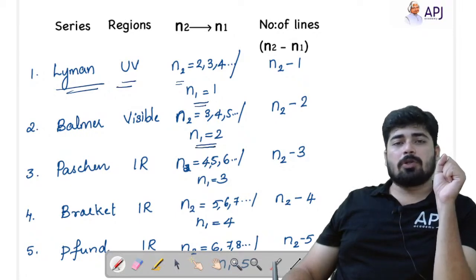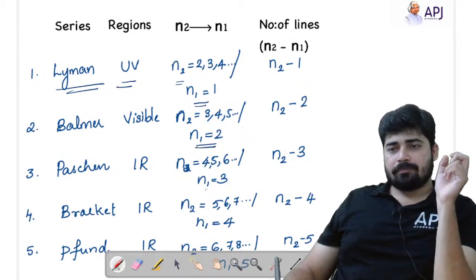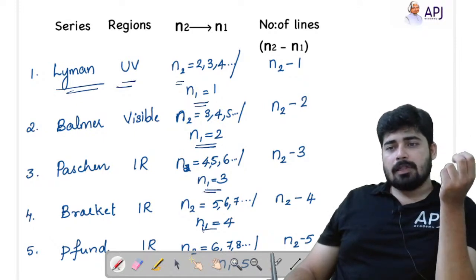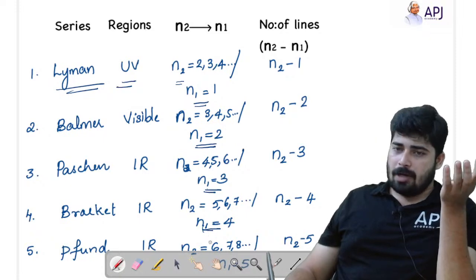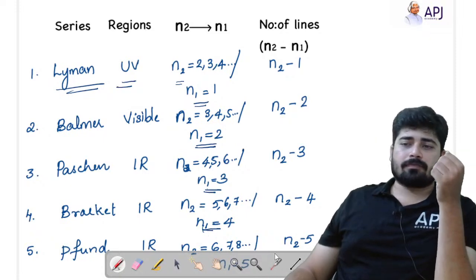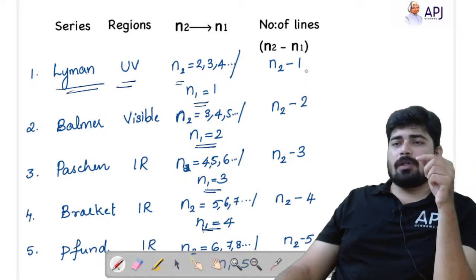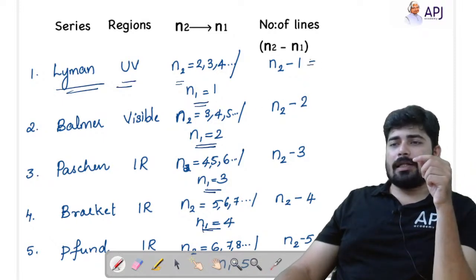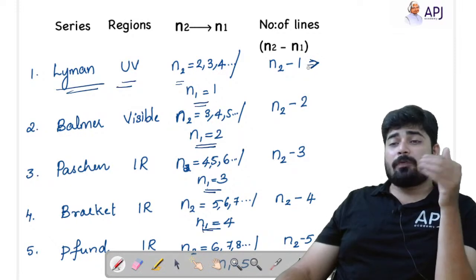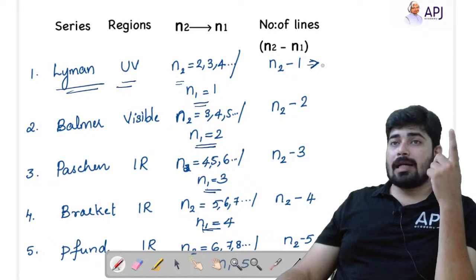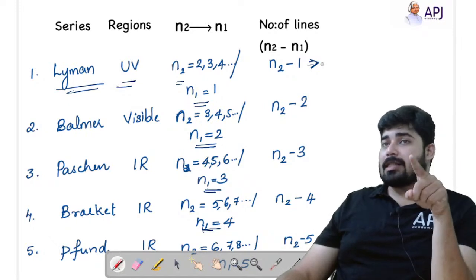So if N1 equal to 1, then it is the Lyman series. If N1 equal to 2, then it is the Balmer series. N1 equal to 3, it is Paschen. N1 equal to 4, Brackett, and N1 equal to 5, it is Pfund. So by knowing the value of N2, you can find out the number of lines. We know that the maximum value of N2 is 7.